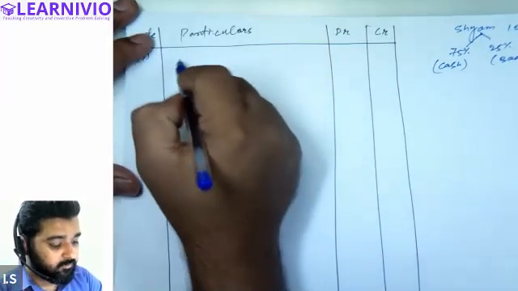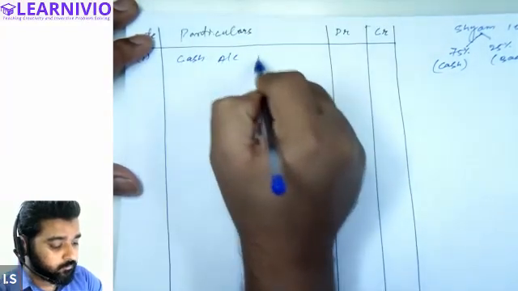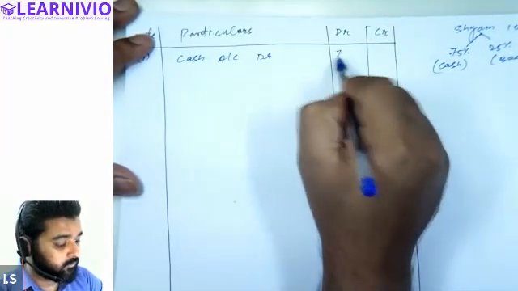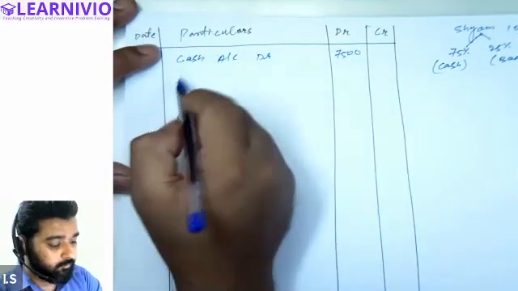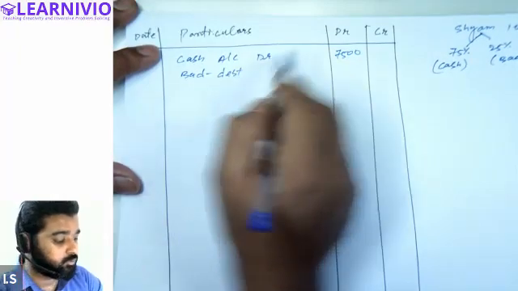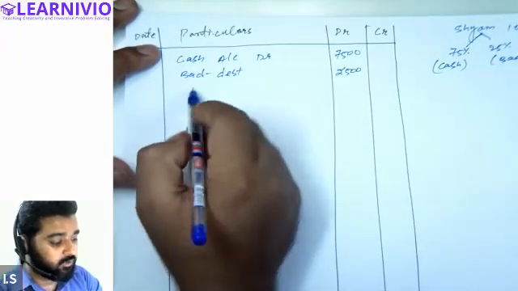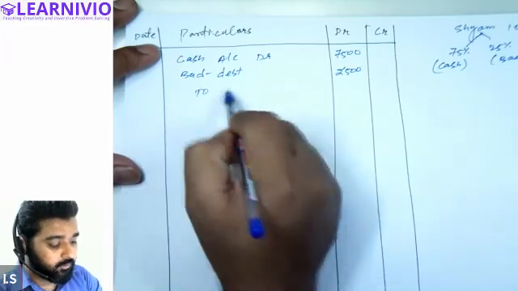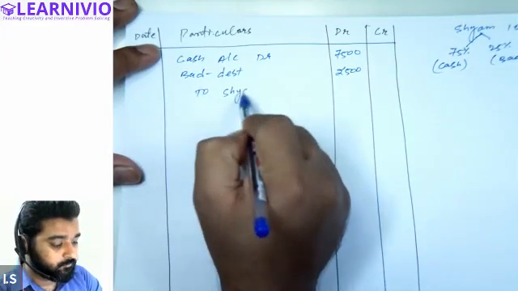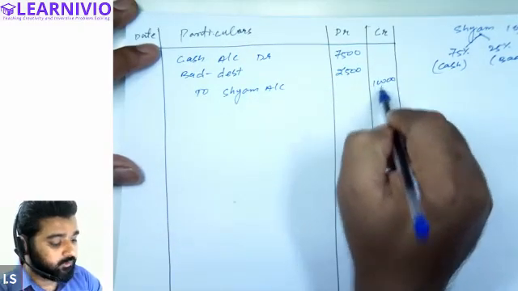We are receiving cash, so cash account debit 7,500. Bad debt debit, because bad debt is a loss and loss is to be debited, 2,500. And there is a reduction in the value of the asset, Shyam account, 10,000. So this is how it will be recorded in the journal.